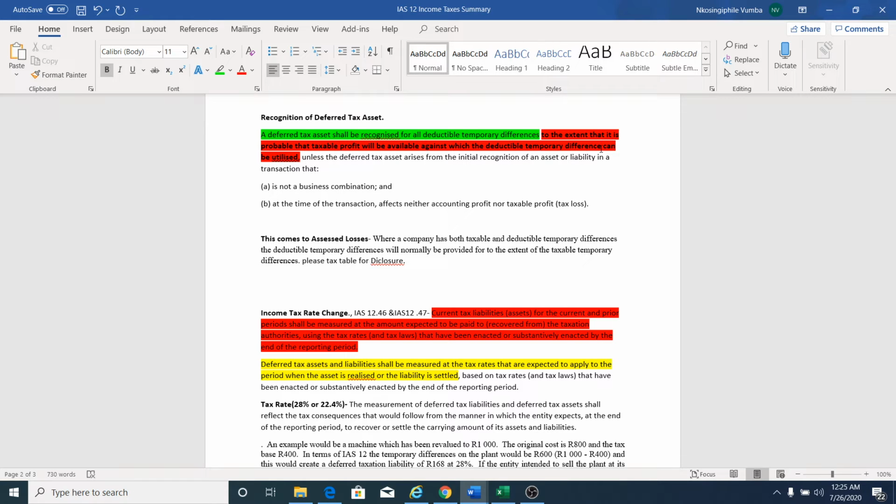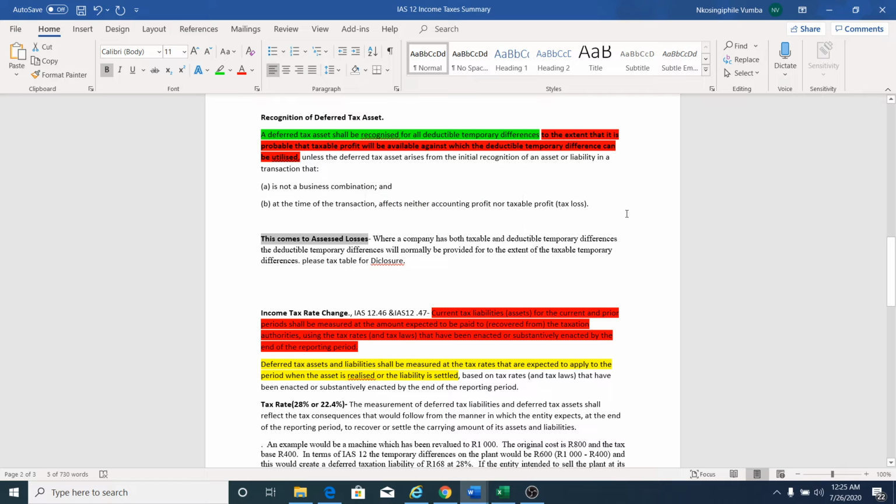If your answer is no, it means no profits in the future, then you don't recognize the deferred tax asset, unless it is probable that there will be future profits against which to realize that deferred tax asset. So if it's not probable that there are going to be profits in the future, don't recognize the deferred tax asset. And this unless, going down here, is exactly the same as what I explained in the deferred tax liability. I will explain the deferred tax asset very well with the assessed losses.